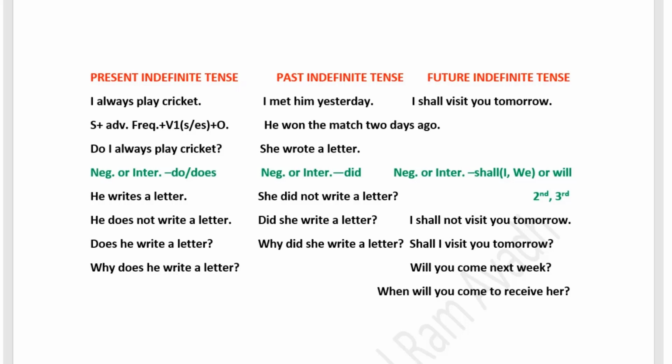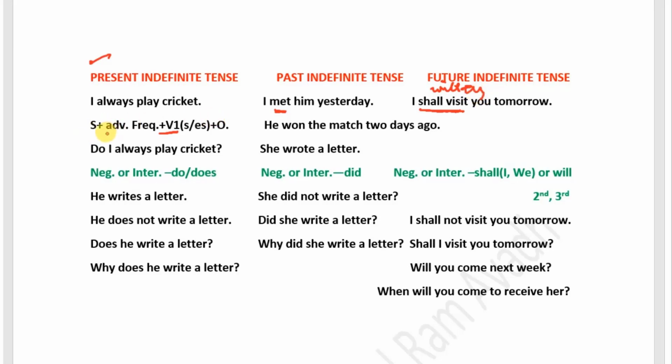Now the question that arises here is what syntax the sentences in these tenses should have. In simple present, it should be constructed with first form of verb, in past with the second form of verb, and in future with shall or will plus first form of verb.